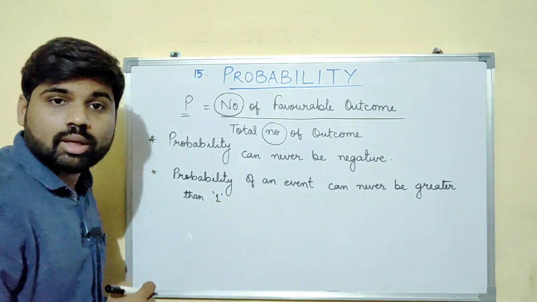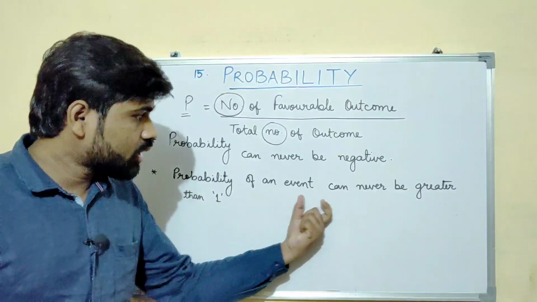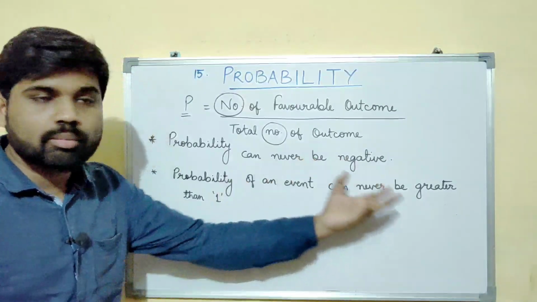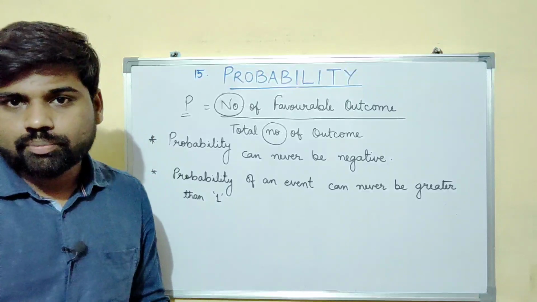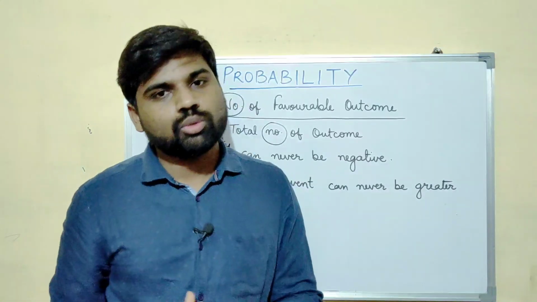Okay, this is a very important point. You will not get a probability of 1.2, 1.3 or so on.